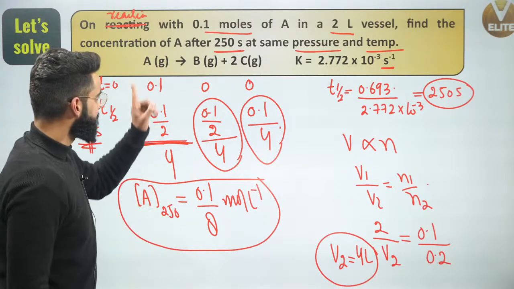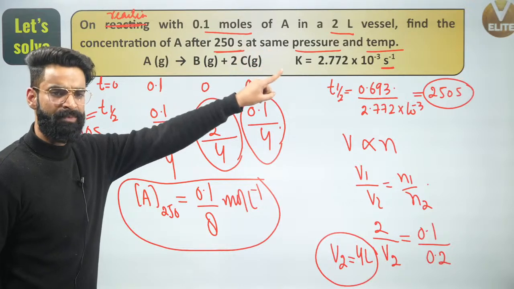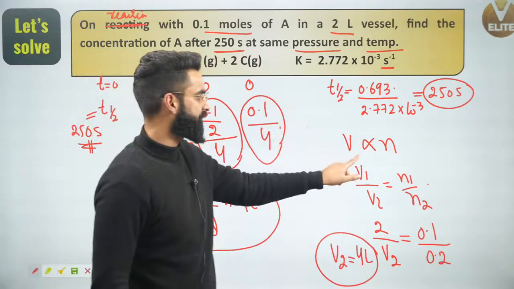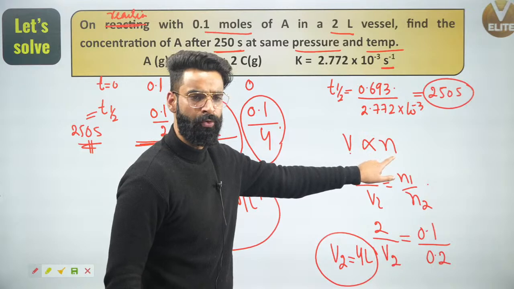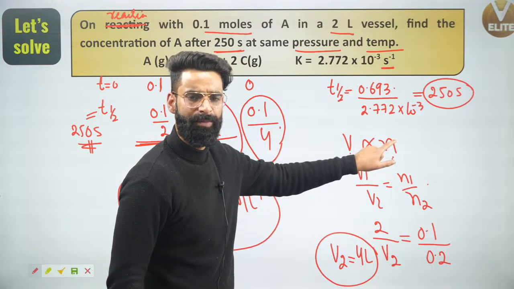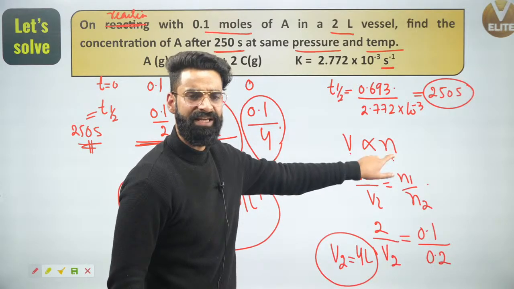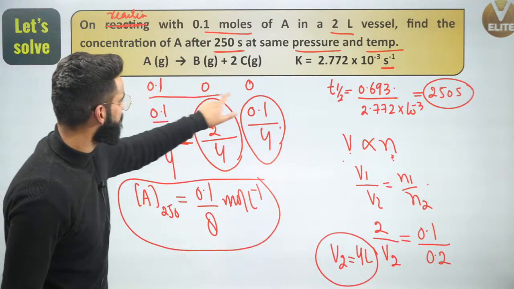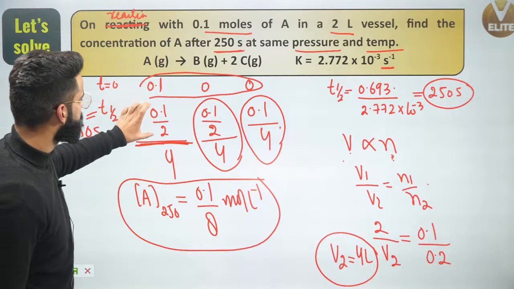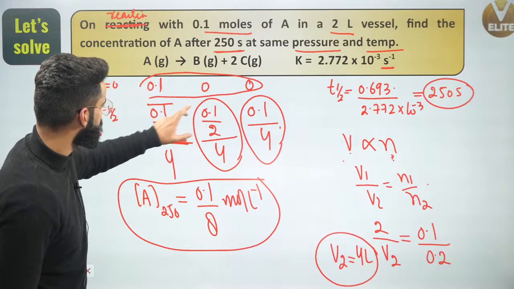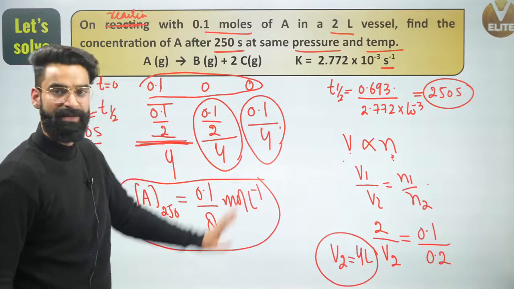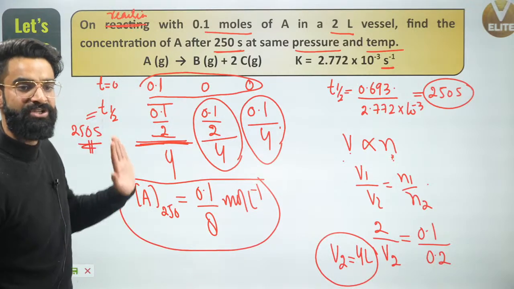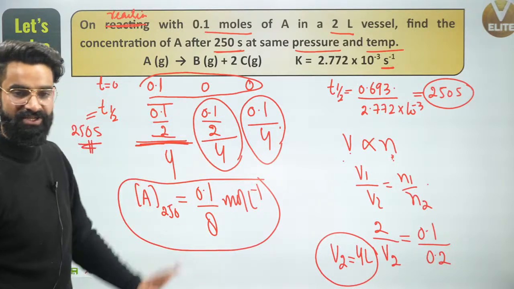Since the reaction was taking place at constant pressure and temperature, and we know that at constant pressure and temperature, volume is directly proportional to moles. If moles in the container change, the volume of the container will also change. Initially, the total moles in the container were 0.1. Finally, the total moles in the container were 0.1 by 2 plus 0.1 by 2 plus 0.1, that means 0.2. So moles in the container were changing, which means the volume of the container would have changed at the same time.